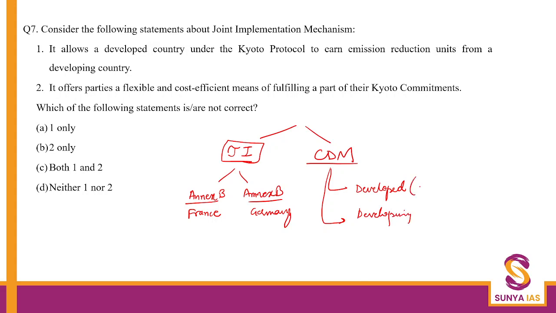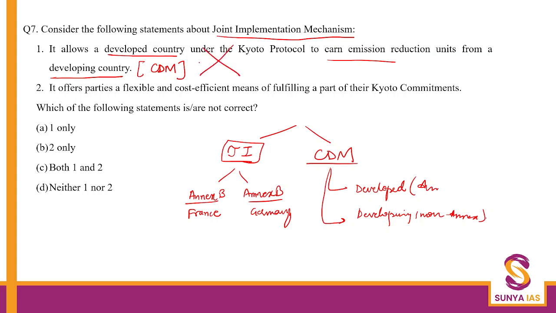Okay, so you can say NX country and non-NX country in more technical terms. Now let us see. Joint implementation allows a developed country to earn emission reductions from a developing country. No, this statement actually is talking about clean development mechanism and not joint implementation. Joint implementation should have been NXB to NXB, or let's say developed to developed. So this becomes wrong. Okay.